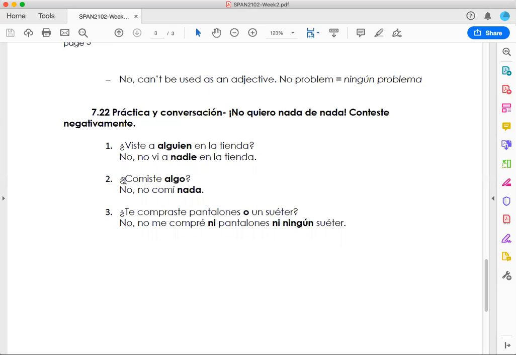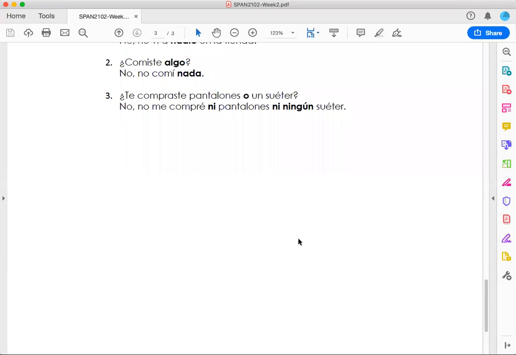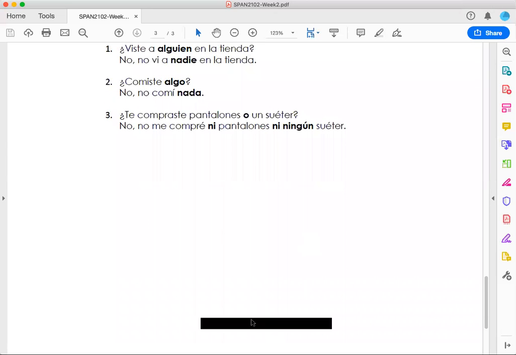The second example, ¿comiste algo? Algo is asking for nada. No, no comí nada. And the third one, ¿te compraste pantalones o un suéter? No, no me compré ni pantalones ni ningún suéter. So when you have a sentence that is using the conjunction o, it's giving an option, you should answer using the ni, the other conjunction, and the ningún, okay? That's the material for week number 2. I hope that this clarifies it once more.